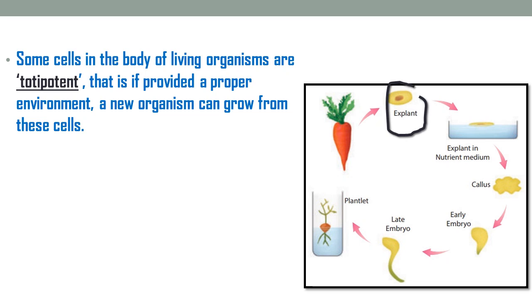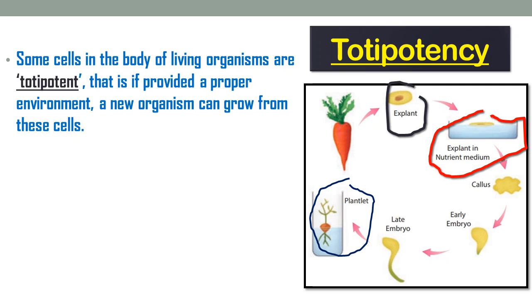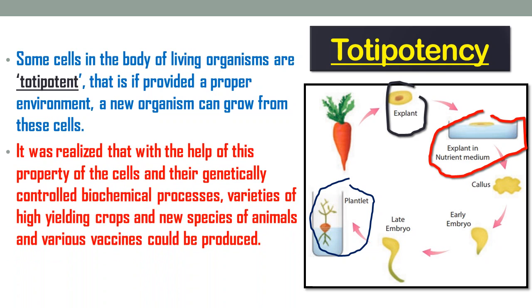Alongside you can observe a diagram of a cell explant. This is a cell from the root of a carrot that has been taken out, and then a proper nutrient medium is provided to this cell. Then the cell will grow, multiply, cell division takes place, and it will grow into a new plantlet. That means new plants can be formed from the cells of a parent plant. This ability of a cell to grow into a new plant or new organism is called totipotency.